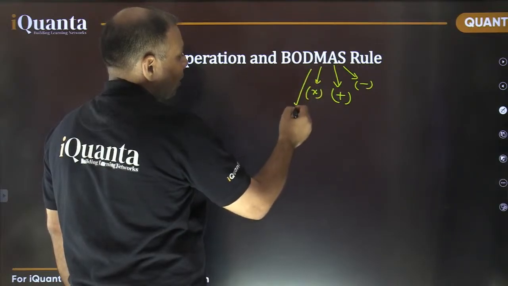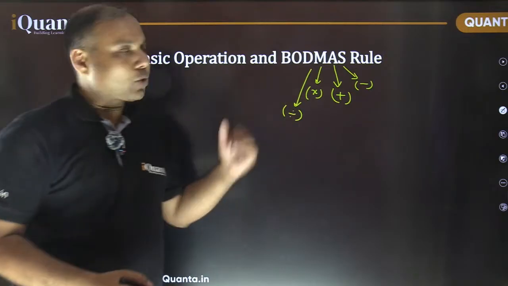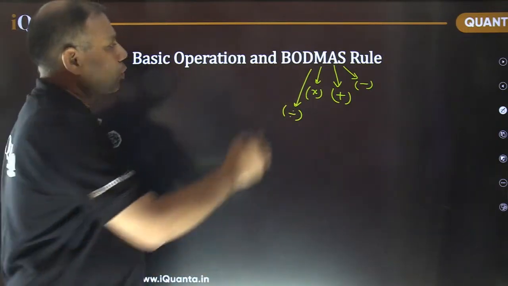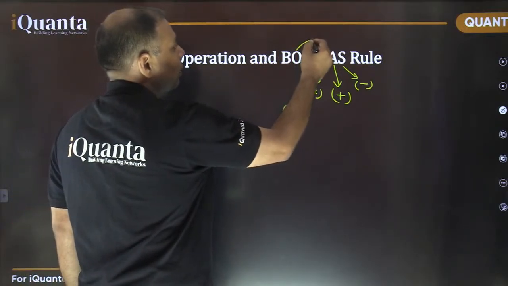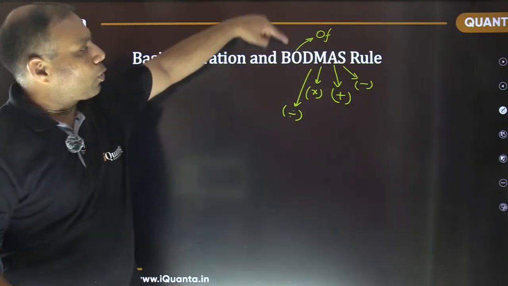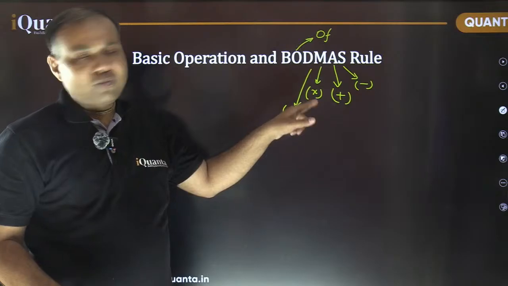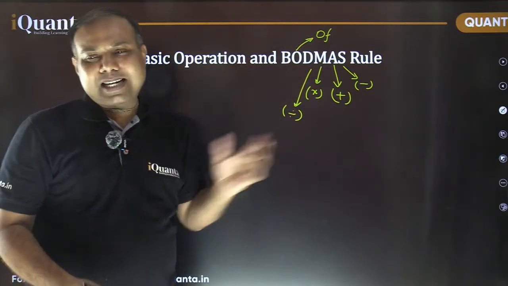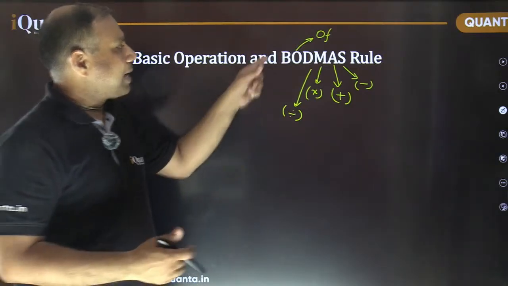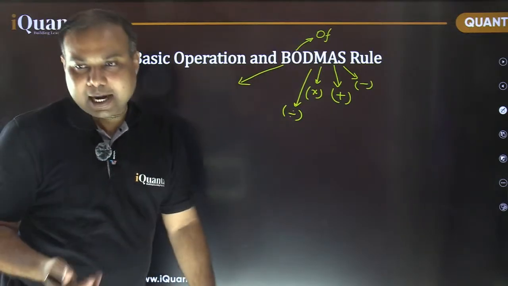D for division. Most of the time we use these basic operations only, and sometimes we need the other ones also. O refers to of. Of also basically means multiplication, but it is used prior to the multiplication sign. Although we do not get typical questions based on this, this is the order we are to follow. And B refers to brackets, and as mentioned, there are various kinds of brackets.